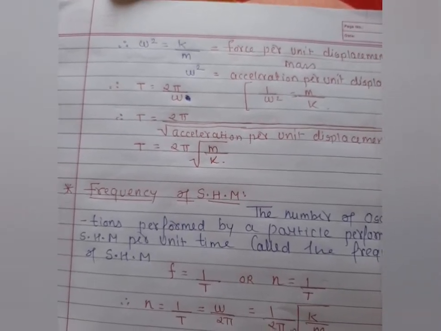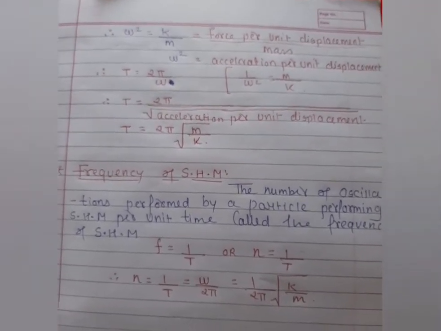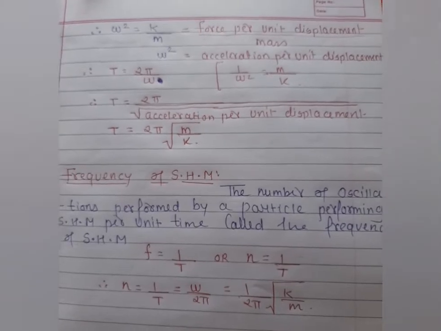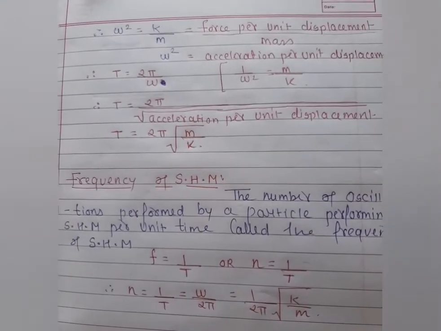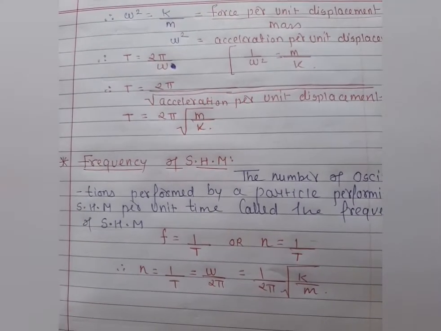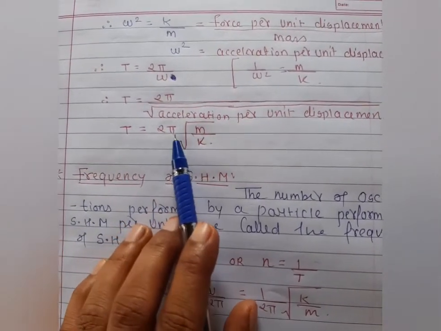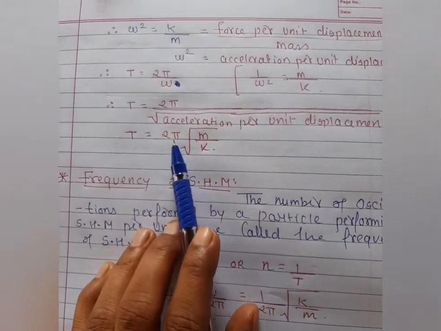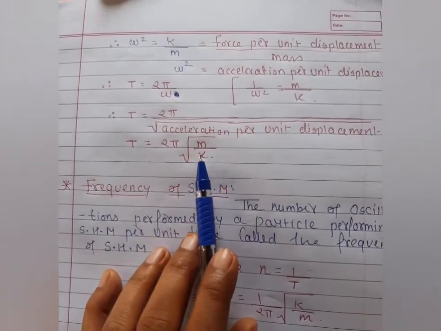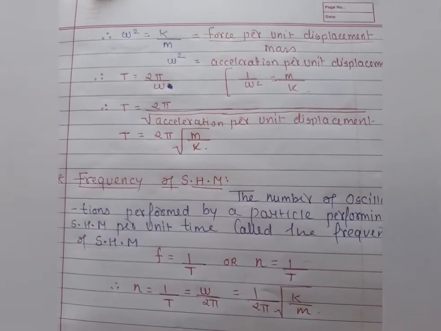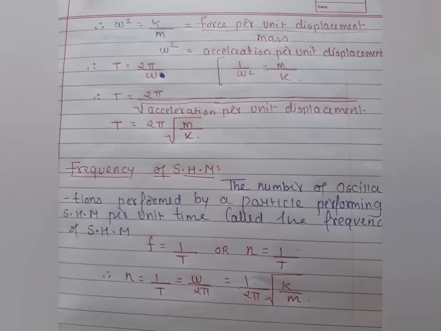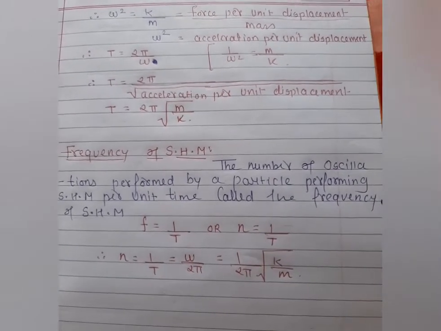This is applicable only in simple harmonic motion, or any block, any body moving in to and fro motion. So the total time period of the body is equal to 360 degrees of rotation upon the mass and the force constant of that body. Clear? Let's move on to the frequency.